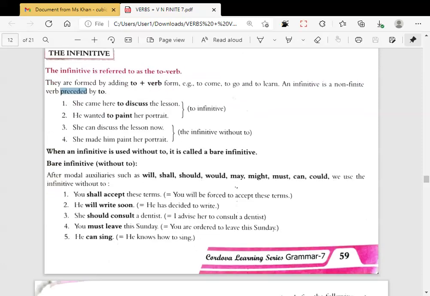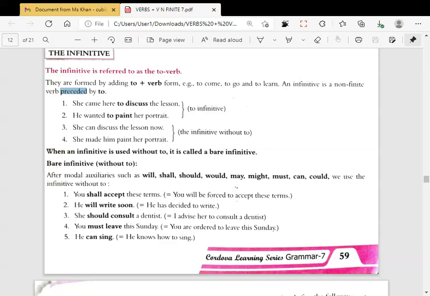Okay. Next, there are some examples. She came here to discuss the lesson. You have come here to study, right? He wanted to paint her portrait. She can discuss the lesson now. She made him paint her portrait.